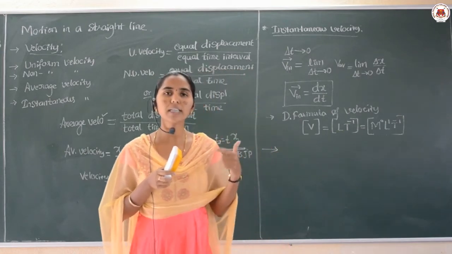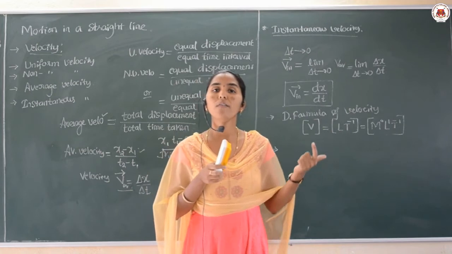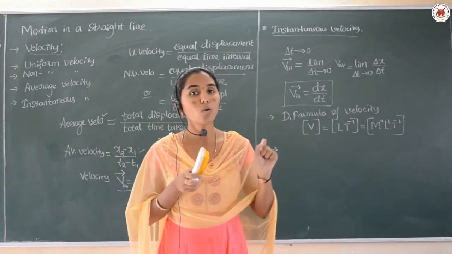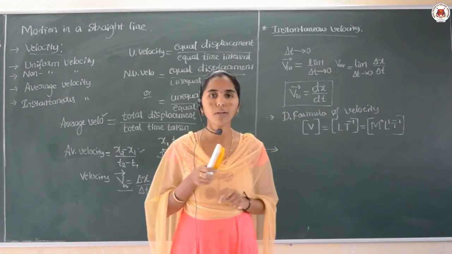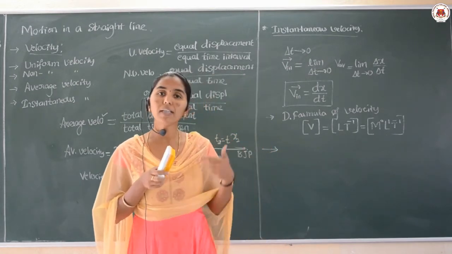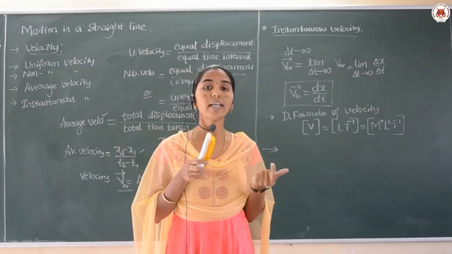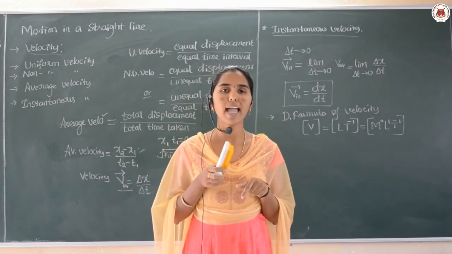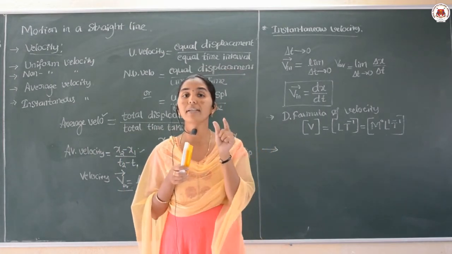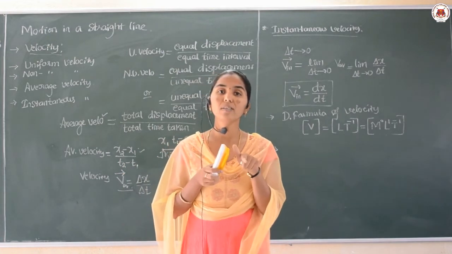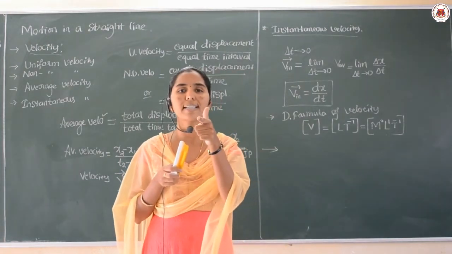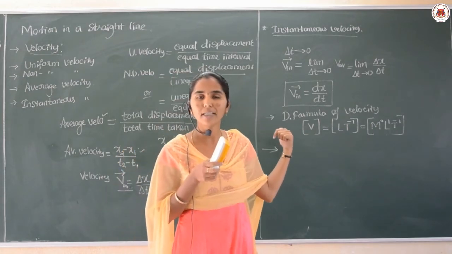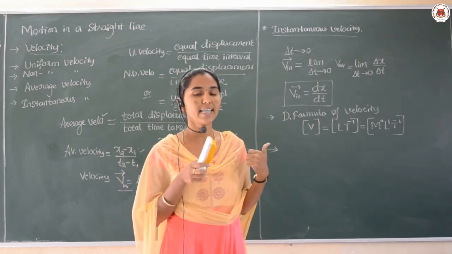When the object changes its position, we take that as the total path covered or the distance travelled by the body. If the distance travelled is changing with respect to time, we obtain the quantity called speed. And if the speed is changing in a particular direction, we obtain the quantity of velocity, isn't it?